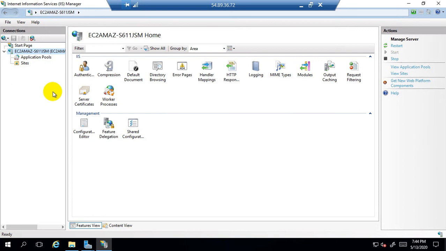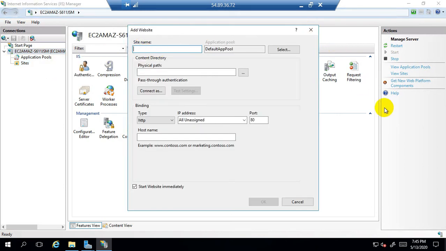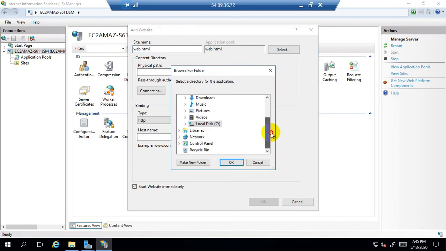We require to publish our own website. So right click on the sites container, click on add website, and here we need to assign the name of the web page or the website that we have just created, which is web.html. Now select the physical path or the location of the web page. Under the C drive we can find inetpub, expand the inetpub and you can find the subfolder wwwroot. Now click on OK.